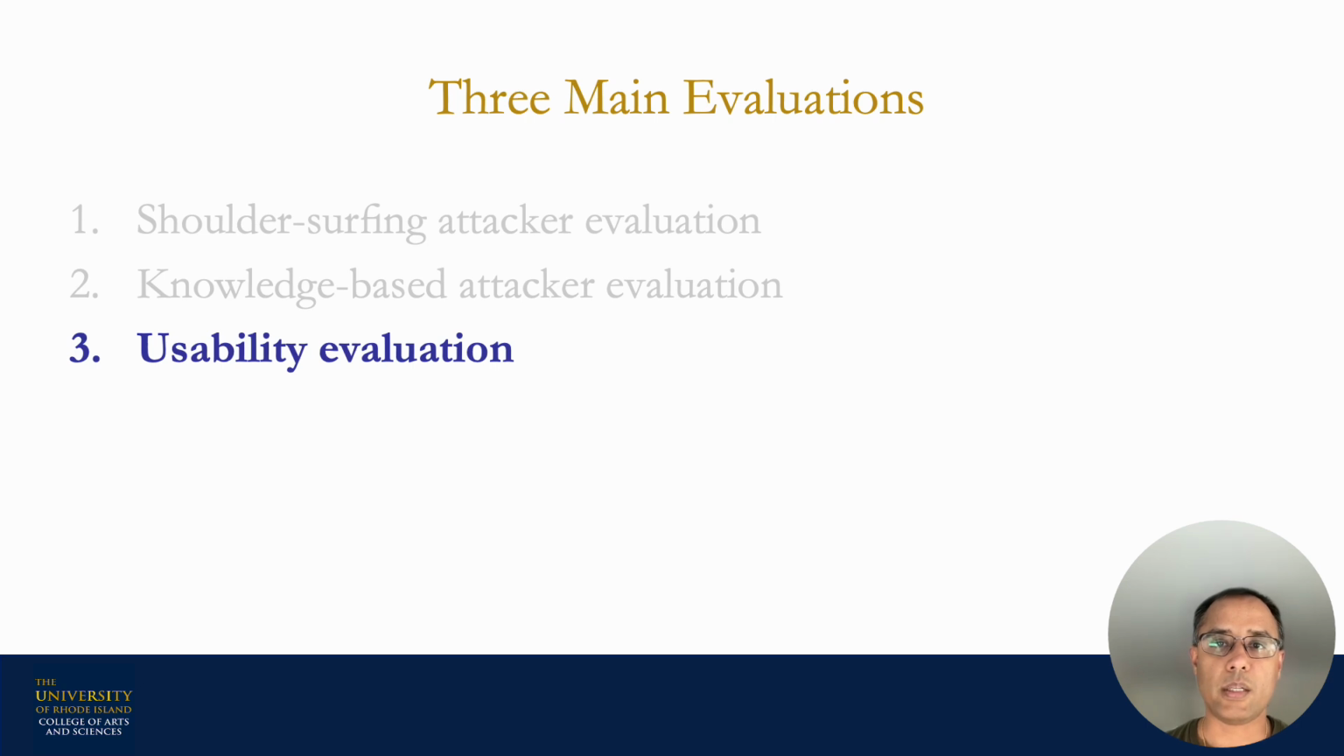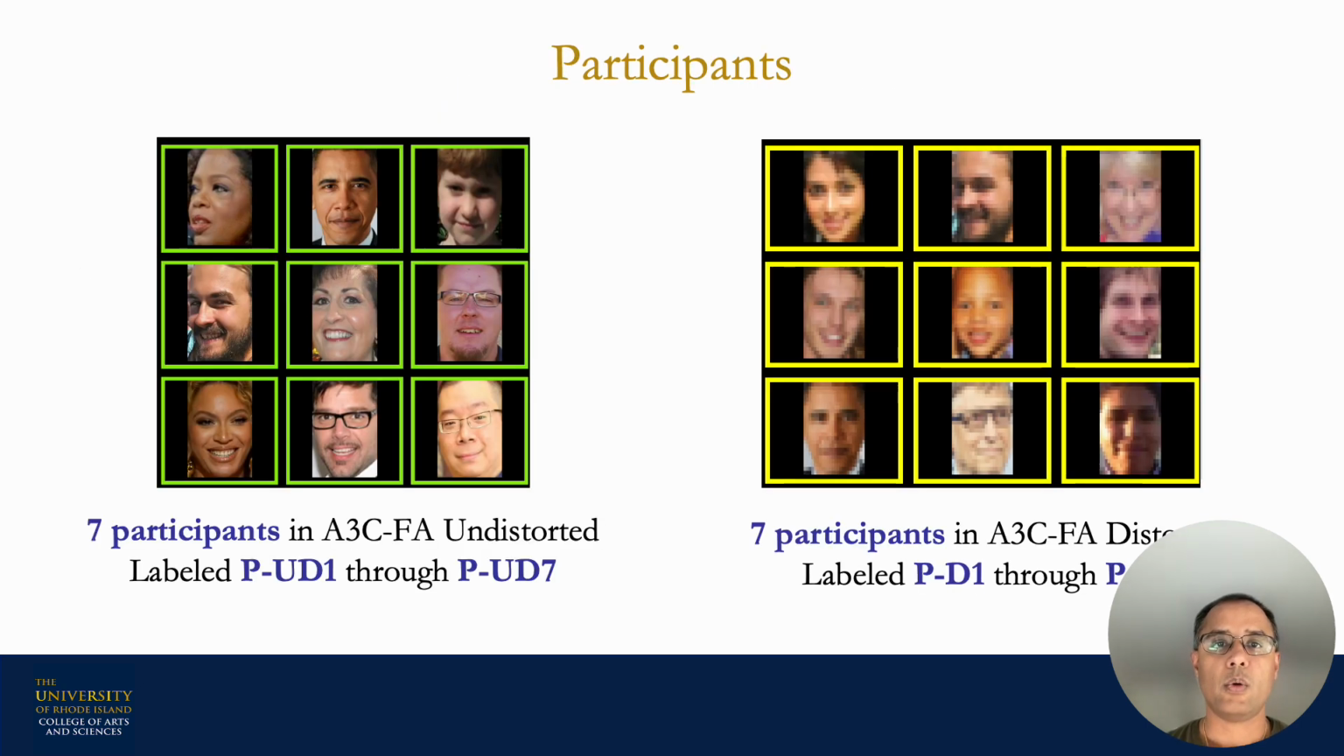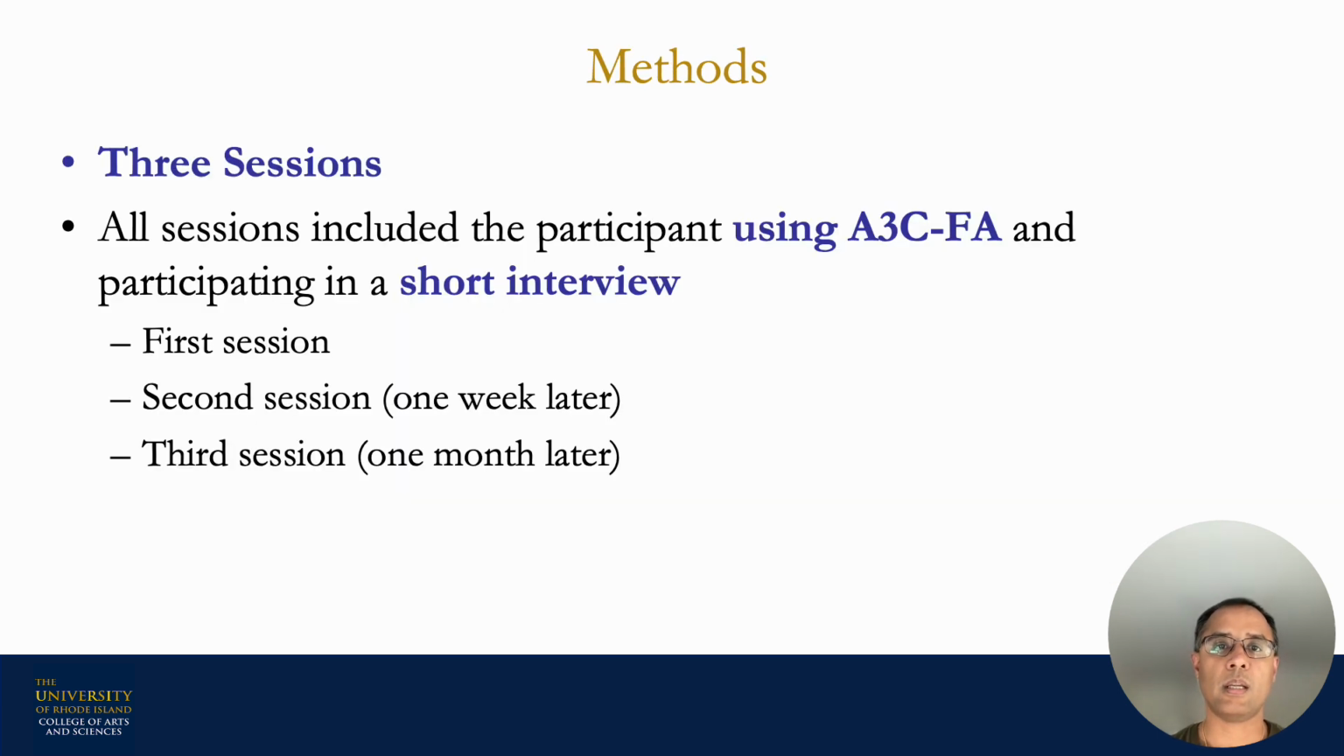Next, we evaluated the usability of A3C-FA. We recruited 14 participants for the usability study, with 7 participants being shown A3C-FA undistorted and 7 participants being shown A3C-FA distorted. Additionally, for the usability study, we used celebrity photos as a stand-in in order to protect the participant privacy and avoid storing their personal photos over the length of the study. There were 3 sessions in the usability study, each of which involved the participant logging in using A3C-FA and then participating in a short interview. The second session took place 1 week after the first session, and the third session took place a month after the first session.